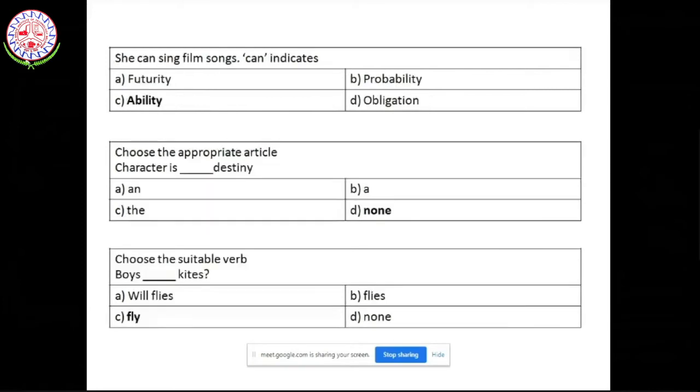Now look at the other examples here. She can sing film songs. Can indicates. Now this is a question on modal verbs. There are different modal verbs in English, which can be used to talk about futurity or probability or obligation or ability. But here you're talking about ability. She can sing film songs means you're talking about ability. Answer is ability.